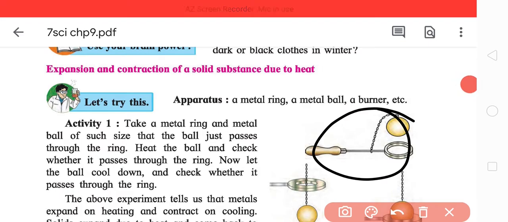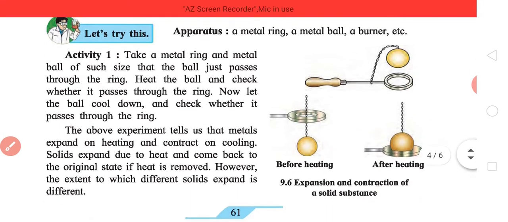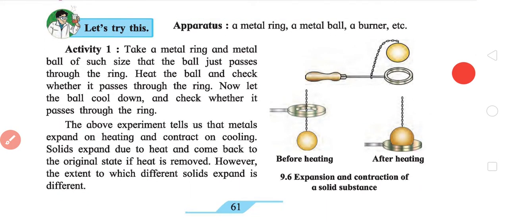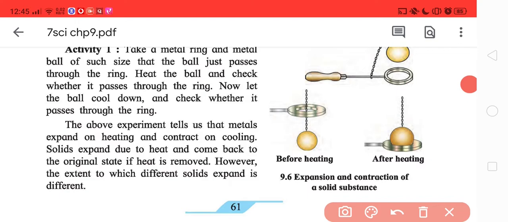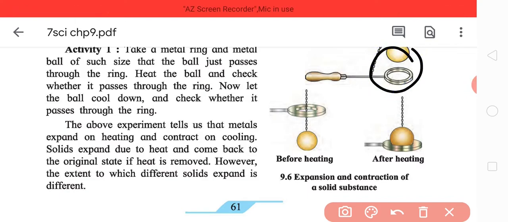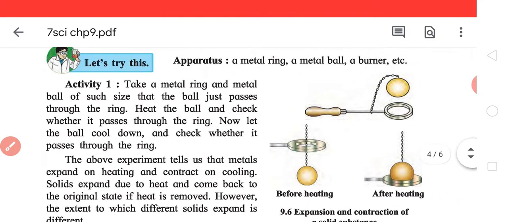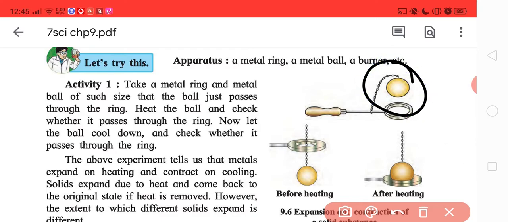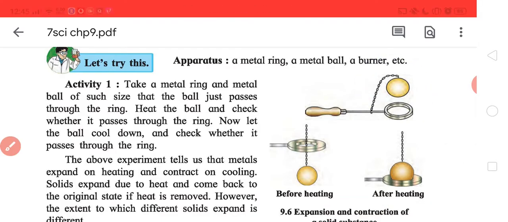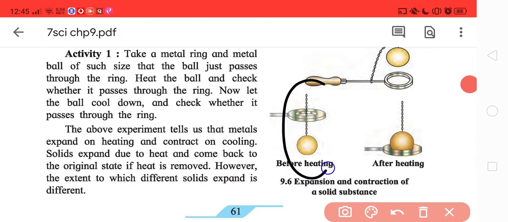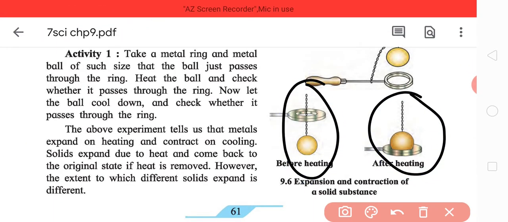It should be connected, and mind it, one thing you have to take care of: in normal cases, the ball must pass through the ring. Now heat the ball. After heating, the ball which was passing through easily does not pass through it.